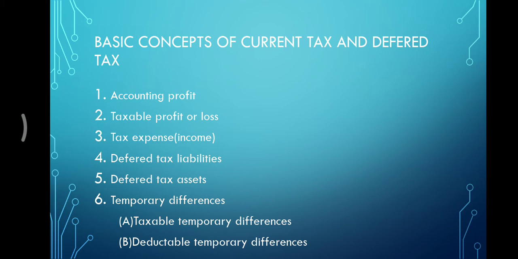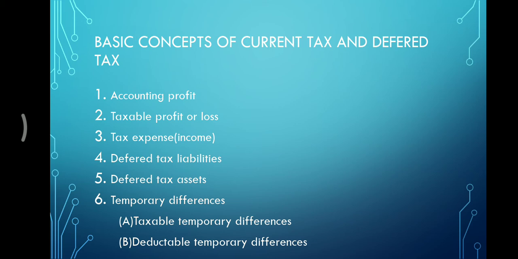First one is accounting profit. It is the profit or loss for a period before deducting tax expense. Next one is taxable profit or loss. It is the profit or loss for a period computed as per the Income Tax Act upon which income taxes are payable or recoverable. Third one is tax expense.